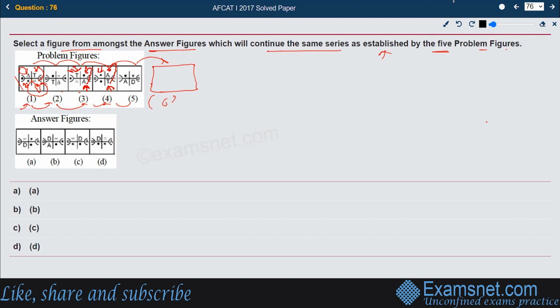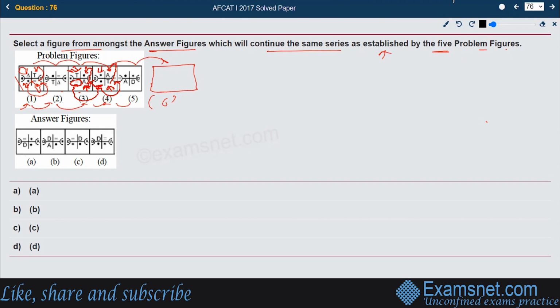Now the full dot should go diagonally opposite to the place of equal to. That's what has happened. See, the dot has come diagonally opposite at the place of equal to, and the equal to which was already there has gone completely to the extreme right outer side. So that's what we are supposed to follow.